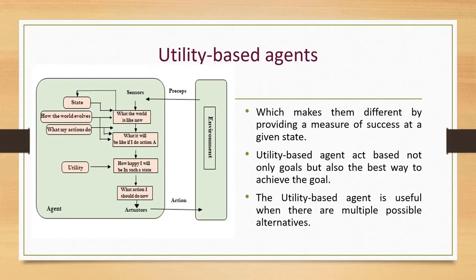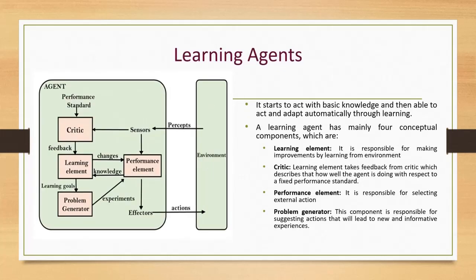The utility based agent is useful when there are multiple possible alternatives and an agent has to choose in order to perform the best action. The utility function maps each state to a real number to check how efficiently each action achieves the goal.